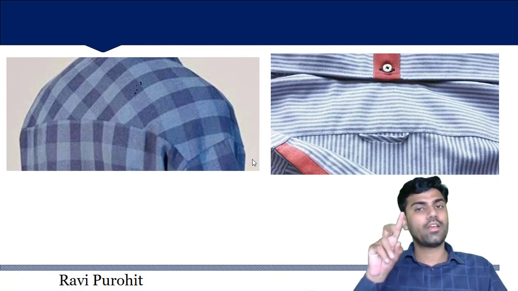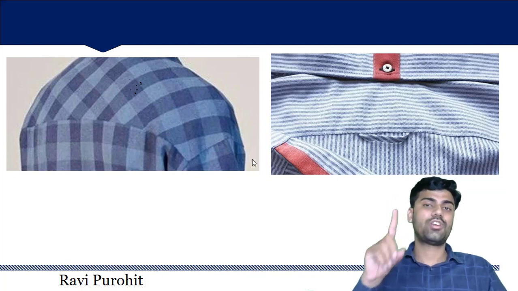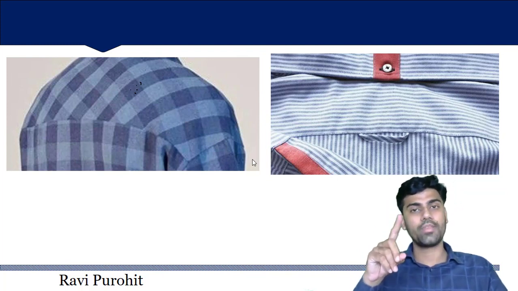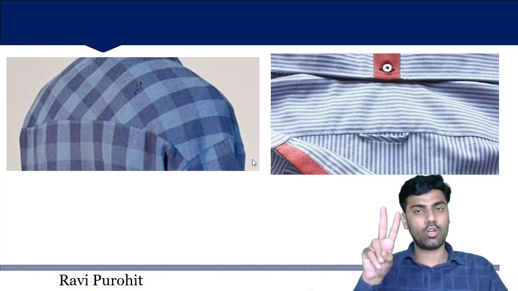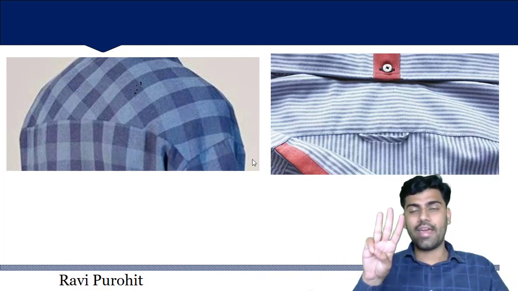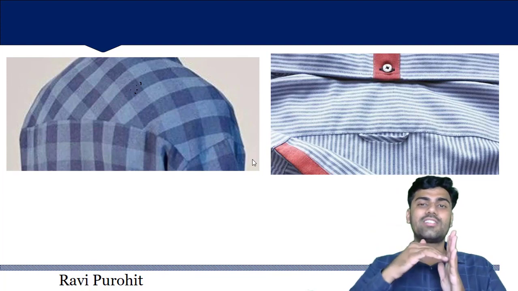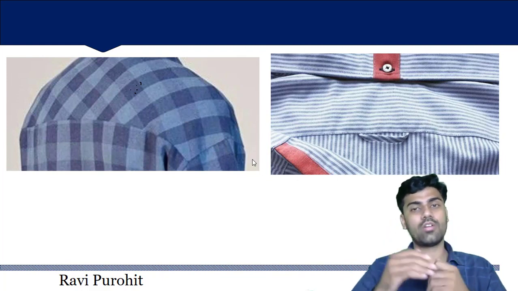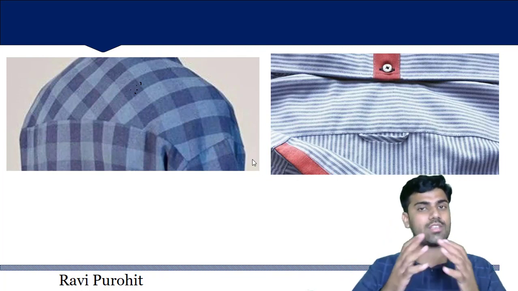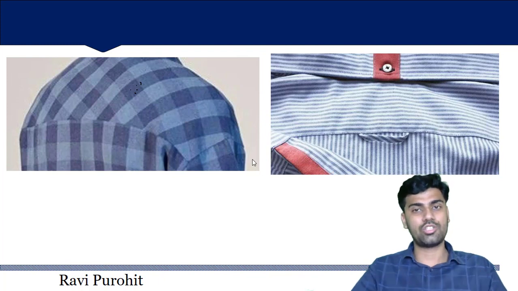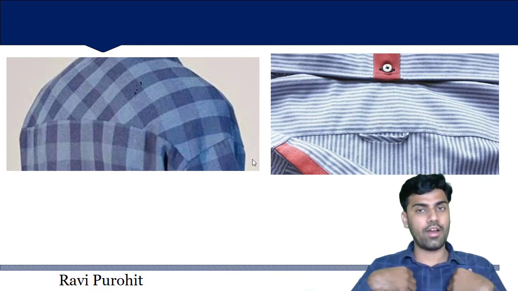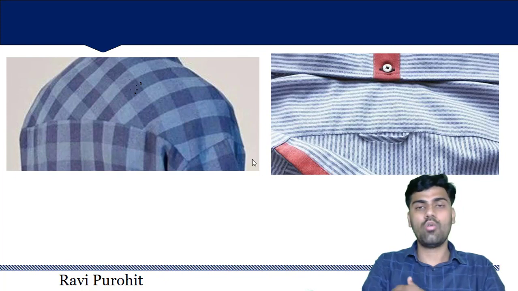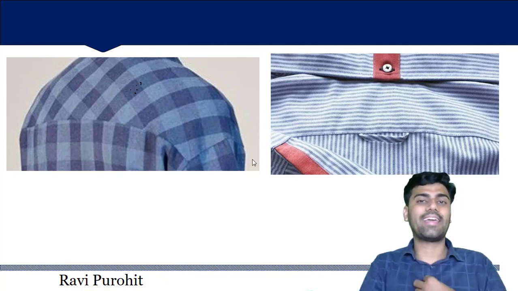So these are the three types of grain lines. First is straight grain, second is cross grain, and third is bias grain. Straight grain is parallel to the warp, cross grain is perpendicular to the warp, and bias grain is at some angle to the warp. If it is exactly at 45 degrees, then that is known as true bias grain line. So these are three types of grain line, and in short we have seen front, back, sleeve, pocket, placket.